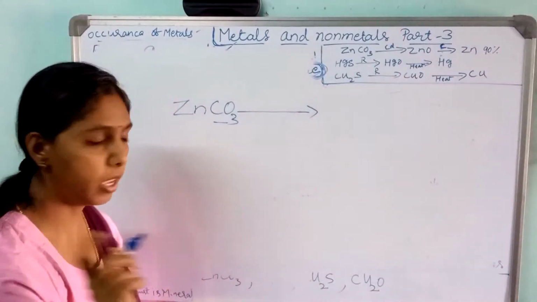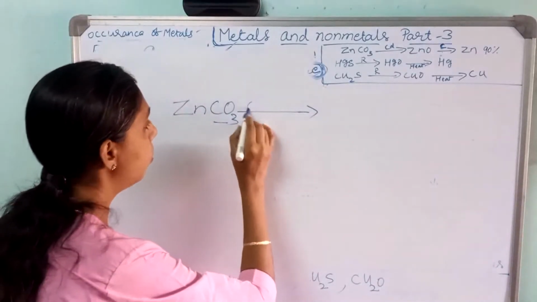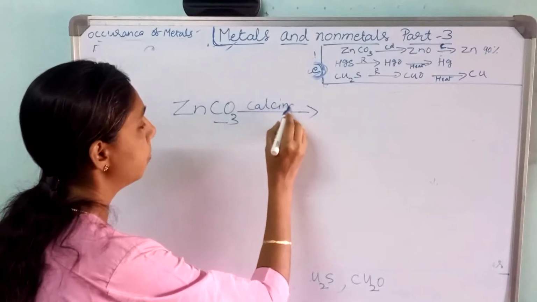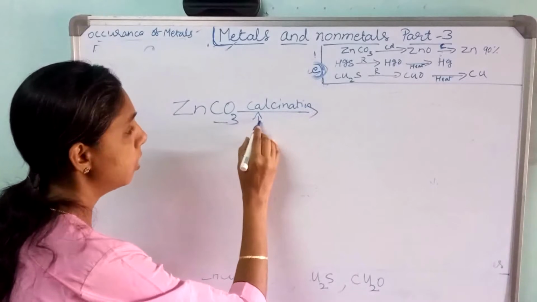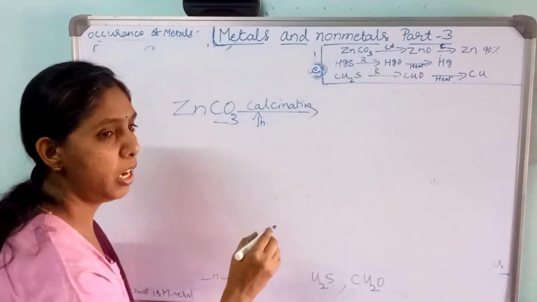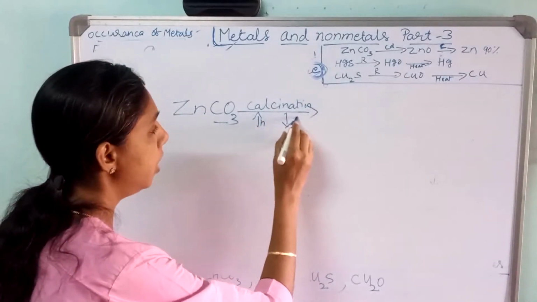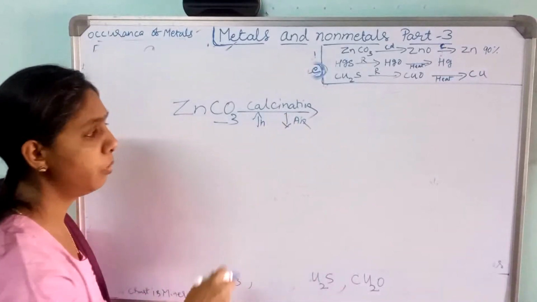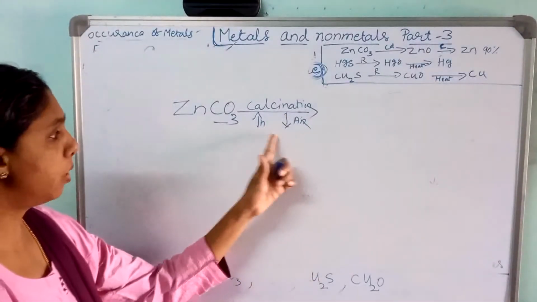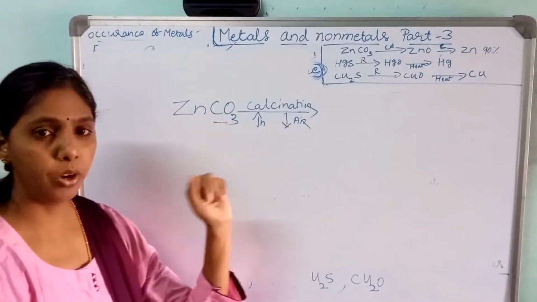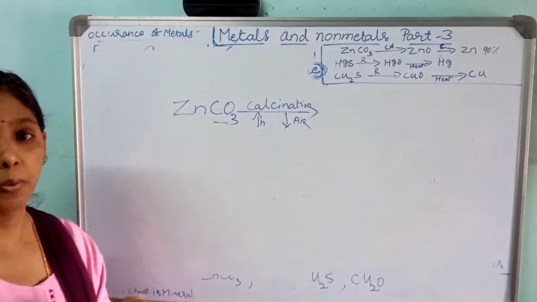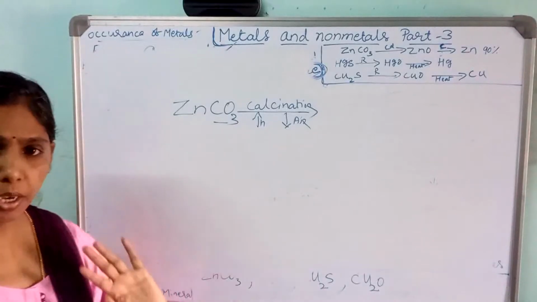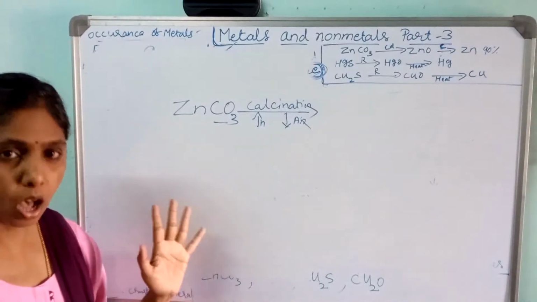Sulfide, roasting. Calcination is high amount of heat with a less amount of air. I am subjecting this zinc carbonate to the process of calcination. Here carbonate ore is going to convert into oxide ore.